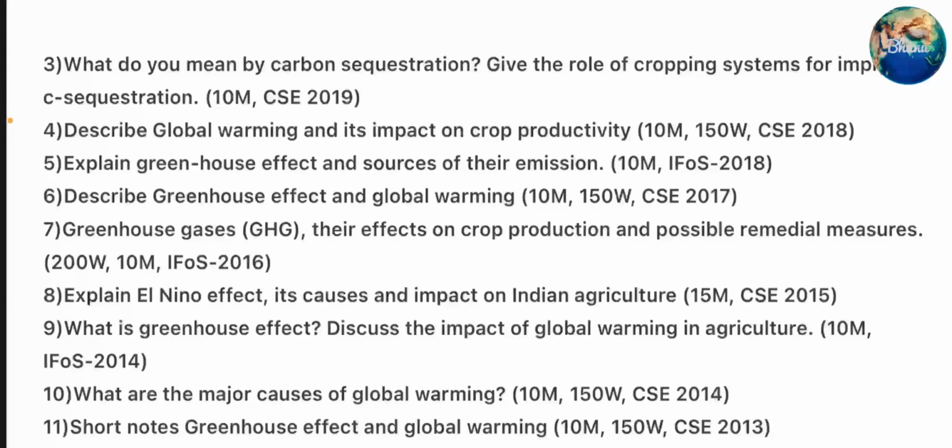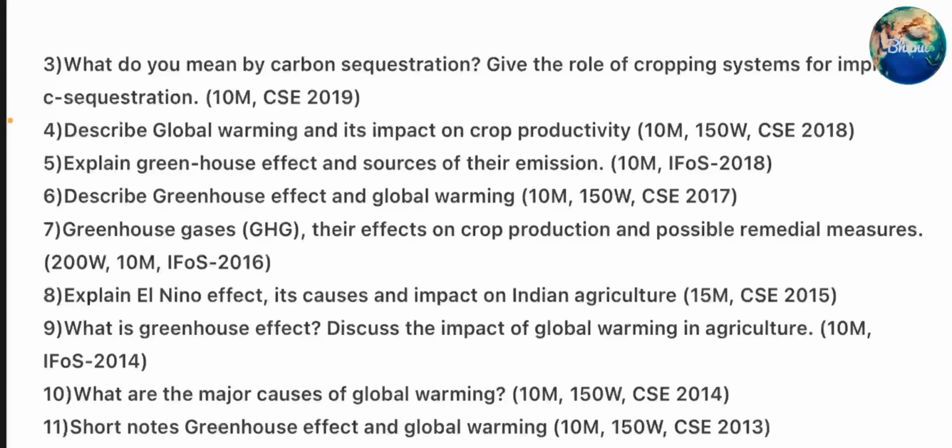Sixth question, describe greenhouse effect and global warming. Seventh question, greenhouse gases, their effects on crop production and possible remedial measures. Eighth question, explain El Nino effect, its causes and impact on Indian agriculture. Ninth question, what is greenhouse effect? Discuss the impact of global warming in agriculture.